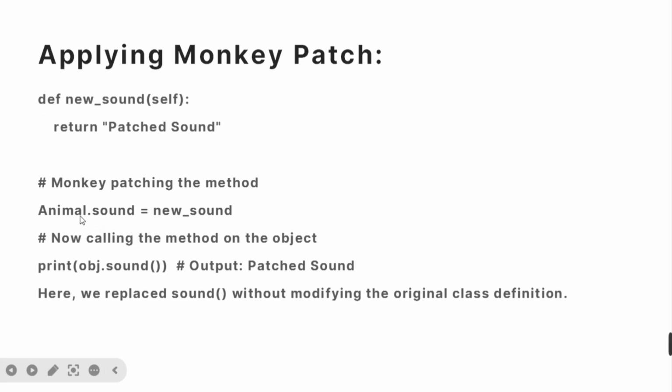With the help of this, for the Animal class and its sound method, I am assigning this new sound method. After that, when you call the object of that animal class and its sound method, the output should be the patched sound instead of the original sound.